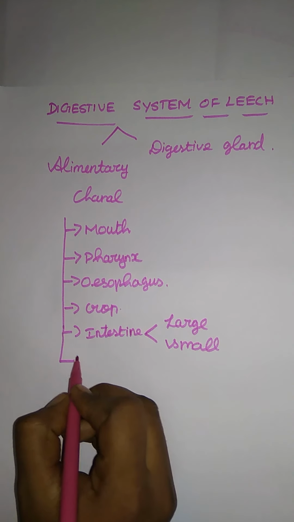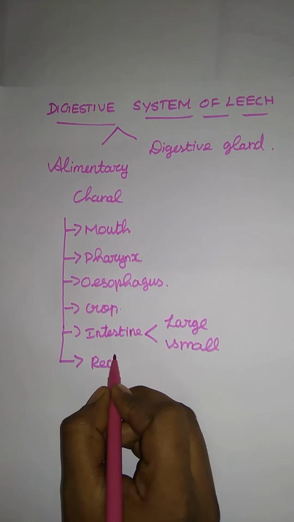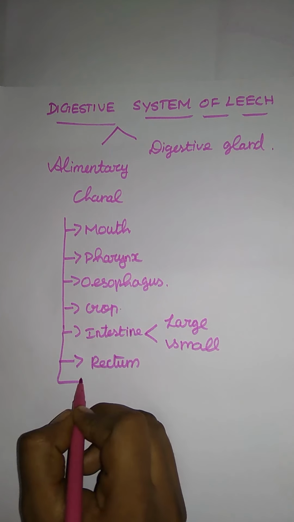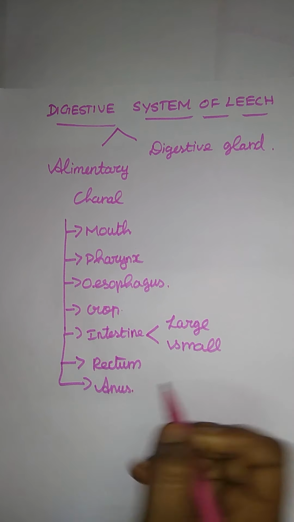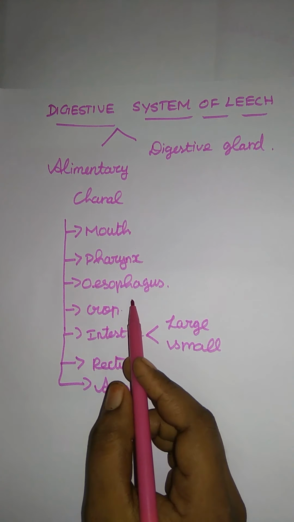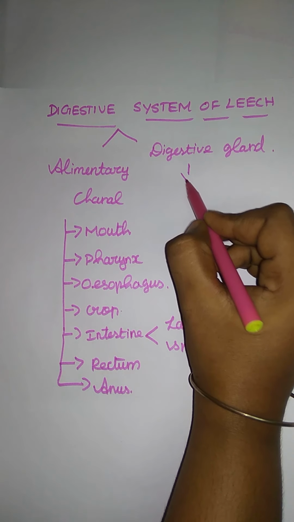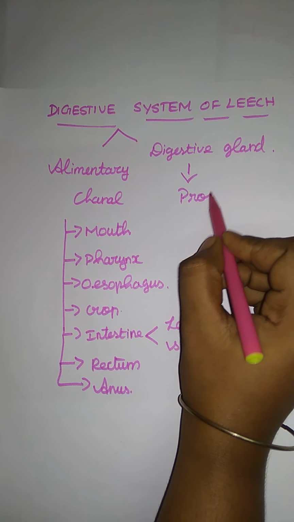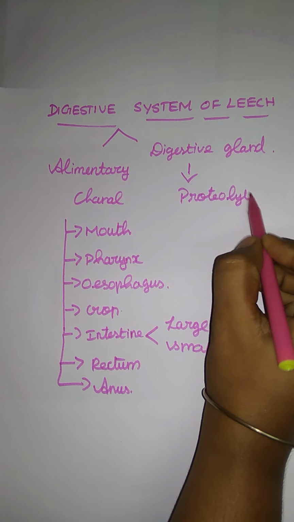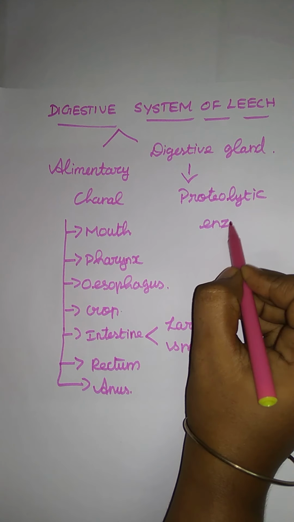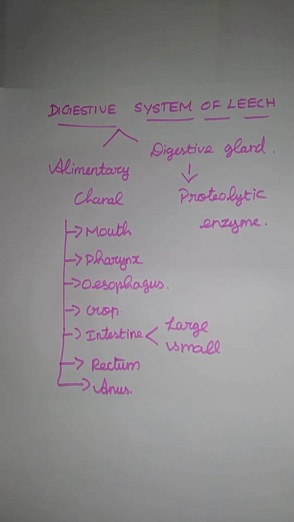Next they have a rectum, and the last part is the anus. These are all the alimentary organs present in the leech, and they also have a digestive gland with its own special enzyme, the proteolytic enzyme. With the help of the enzyme, they digest the food material.